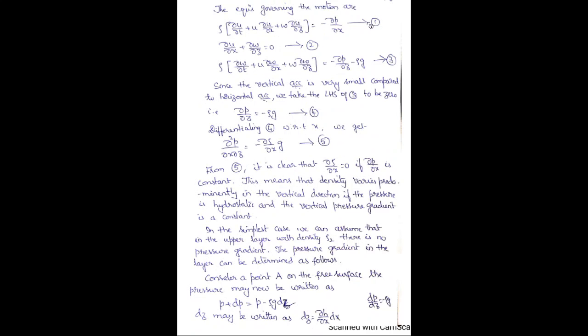The x component of the momentum equation may now be written for the lower layer. So you can see equation 1, what we had written earlier. Now we can write what dou p by dou x is. So rho 1 times dou u by dou t plus u dou u by dou x is equal to minus of rho 1 minus rho 2 g into dou h by dou x. Call this equation 7.